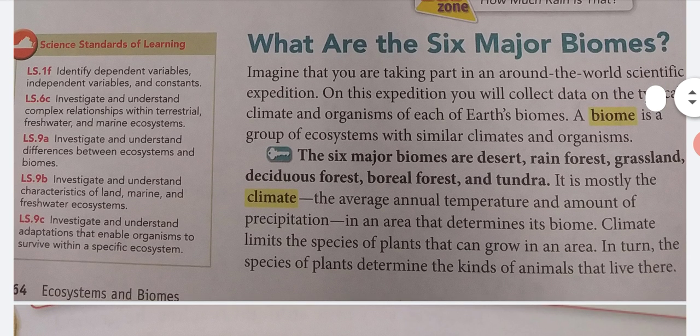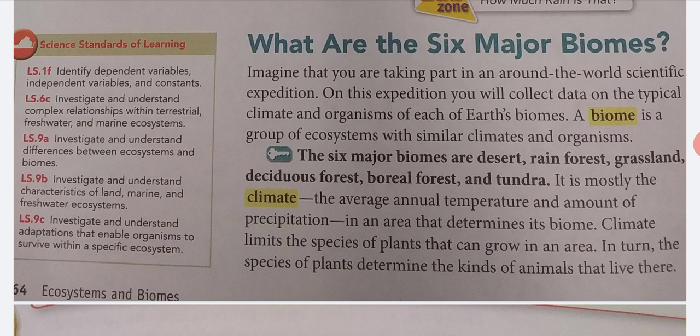What are the 6 major biomes? Imagine that you're taking part in an around-the-world scientific expedition. On this expedition, you will collect data on the typical climate and organisms of each of Earth's biomes. A biome is a group of ecosystems with similar climates and organisms. The 6 major biomes are desert, rainforest, grassland, deciduous forest, boreal forest, and tundra.